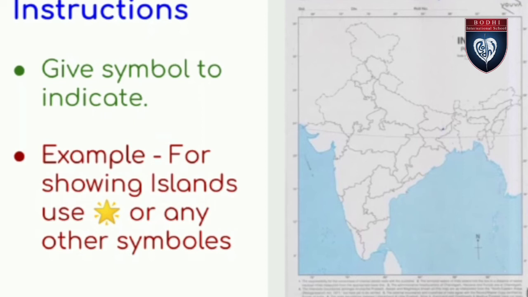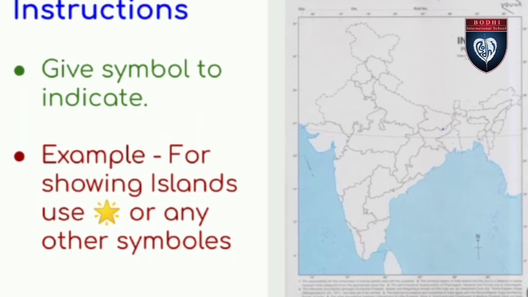There are some important points for pointing out on the map. First, whenever you are going to mark the map, you need to create an index. Index means whatever you are going to show in the map, you first indicate with the keywords of the index. For example, like the first question, if you are going to show the 8 states through which the Tropic of Cancer line passes,